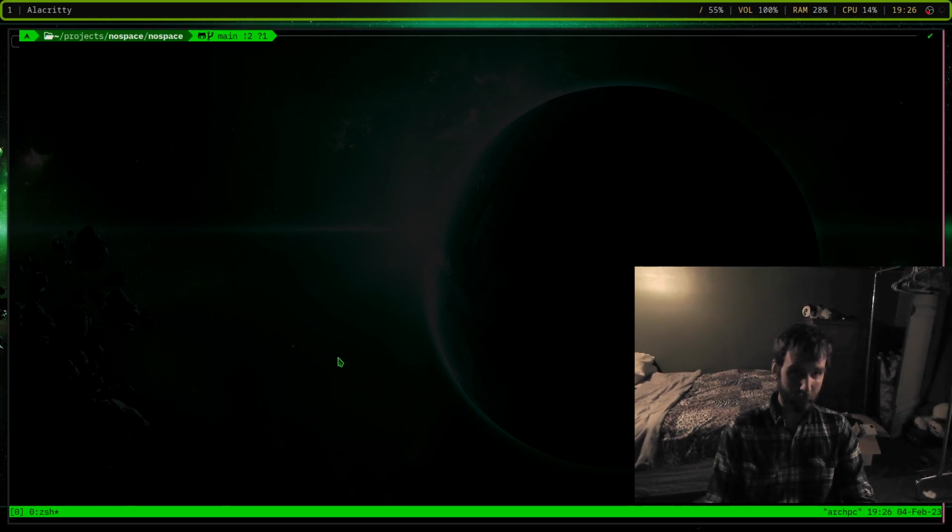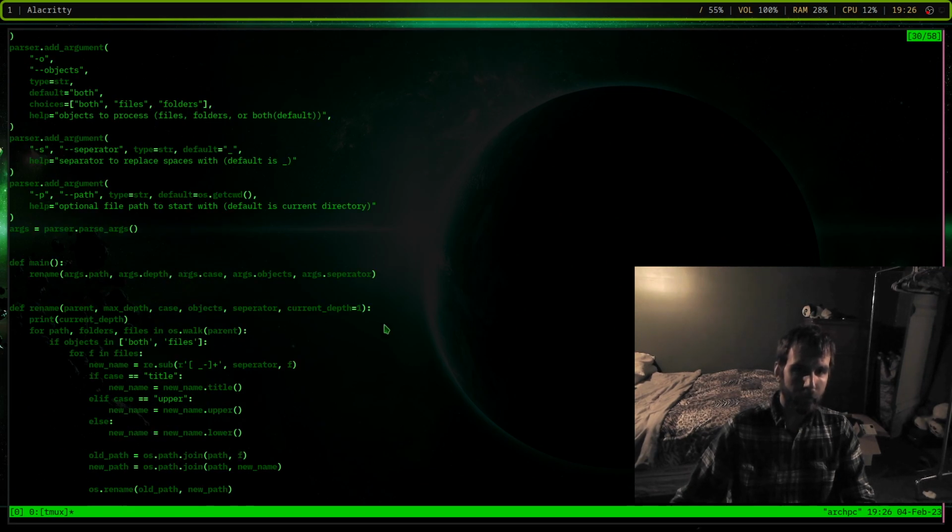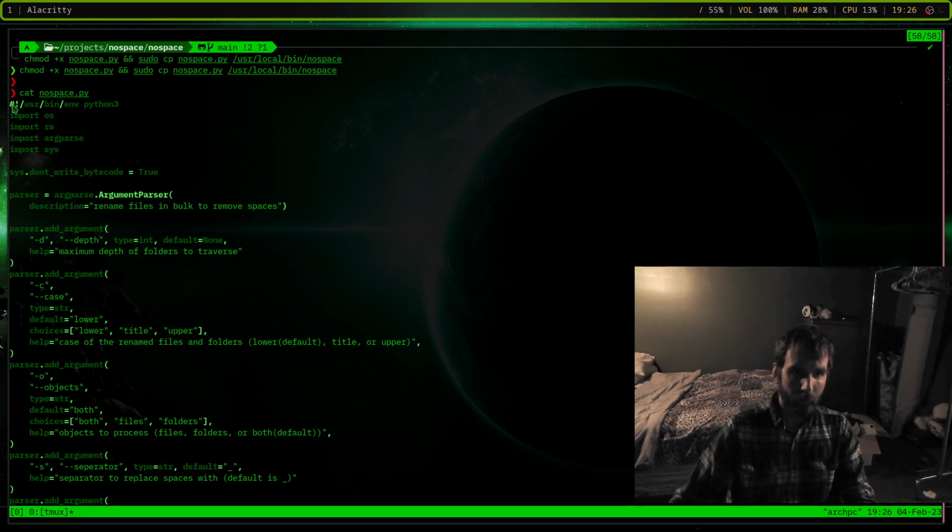And oh, by the way, I can run it with no .py because I had moved it, made it executable, and copied it, and you need sudo to copy it. Sudo cp, I moved it to /usr/local/bin, and then I run it without the .py extension since I have the shebang at the beginning of the file. On Unix systems this works.